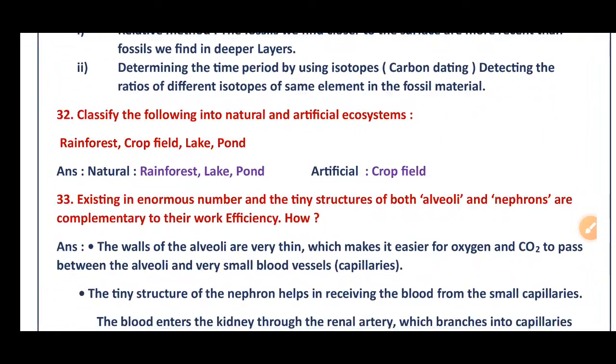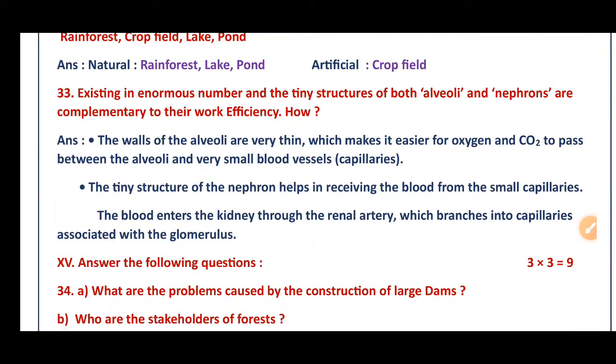Question number 32. Classify the following into natural and artificial ecosystems: rainforest, crop field, lake, pond. Natural: rainforest, lake and pond. These are natural ecosystems. Artificial: crop field, because it's man-made. Question number 33. Existing in enormous number, the tiny structure of both alveoli and nephrons are complementary to their work efficiency.